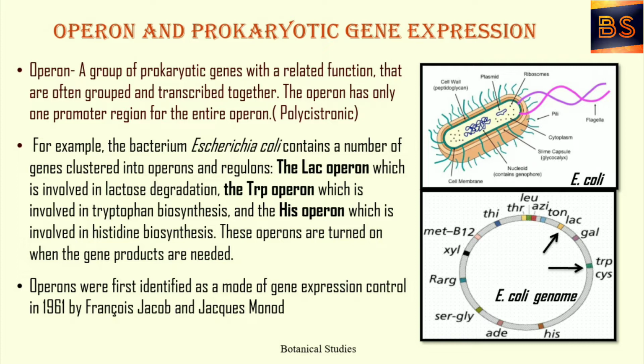For example, the bacterium Escherichia coli contains a number of genes clustered into operons and regulons. The lac operon, which is involved in lactose degradation. The tryptophan operon, which is involved in tryptophan biosynthesis. And the his operon, which is involved in histidine biosynthesis. These operons are turned on when the gene products are needed. Operons were first identified as a mode of gene expression control in 1961 by Francois Jacob and Jacques Monod.